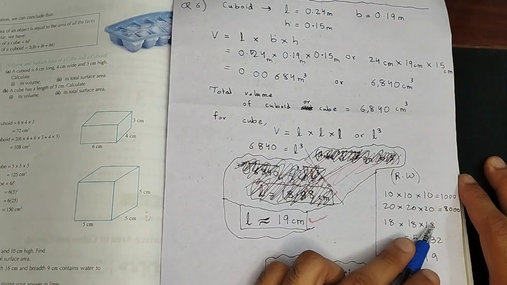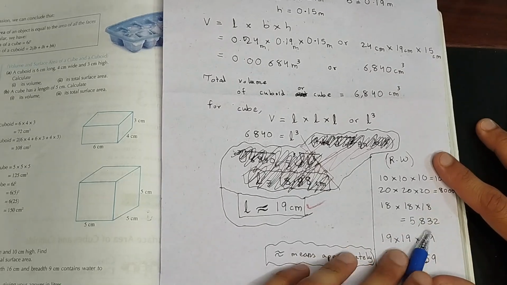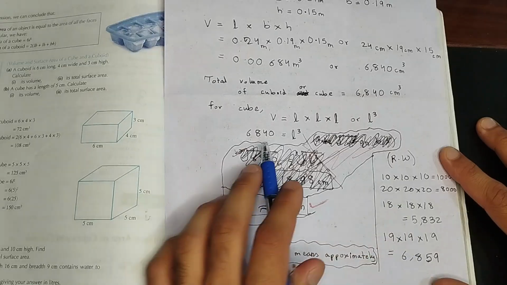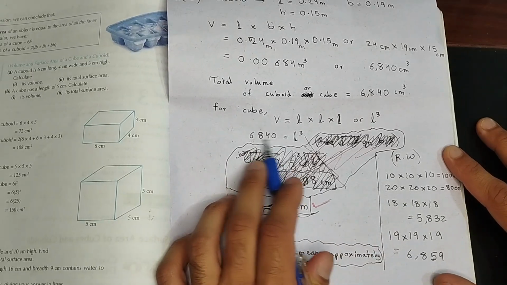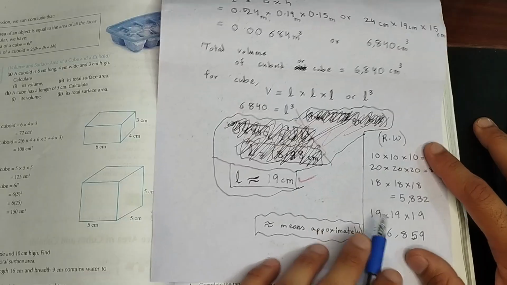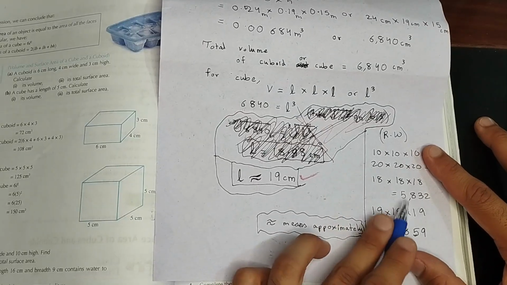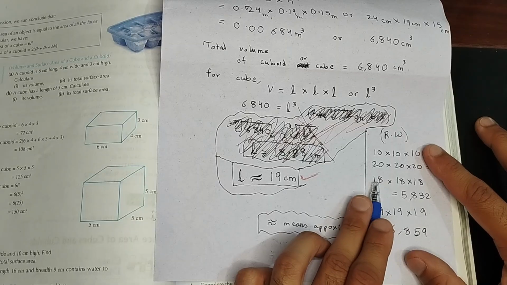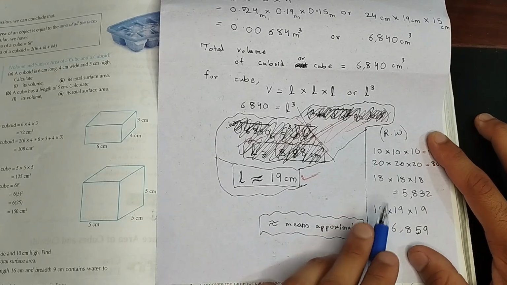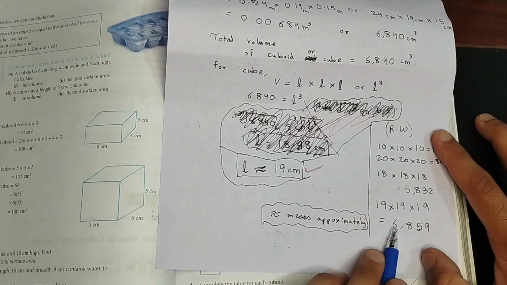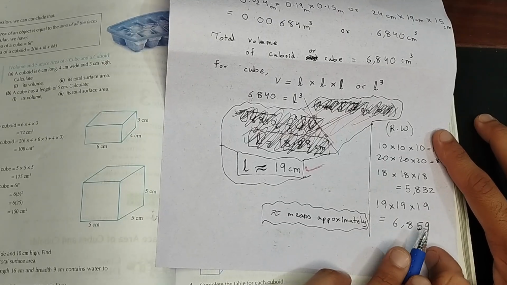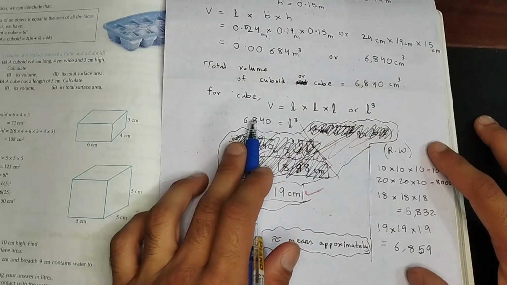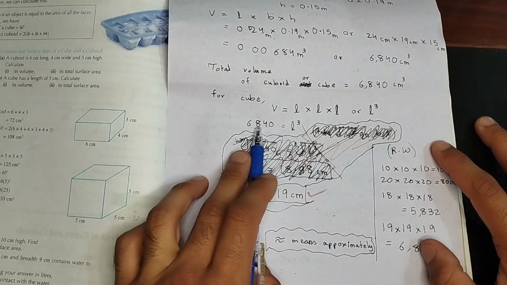18 multiplied by 18 multiplied by 18 is going to give me 5,832. 5,832 is a bit closer to 6,840, but it's not enough. So we're going to keep on trying. Then after 18, since the answer that we got is less, we're going to increase the number a bit. So instead of multiplying 18, now we're going to multiply 19. 19 multiplied by 19 multiplied by 19. The answer I get is 6,859.